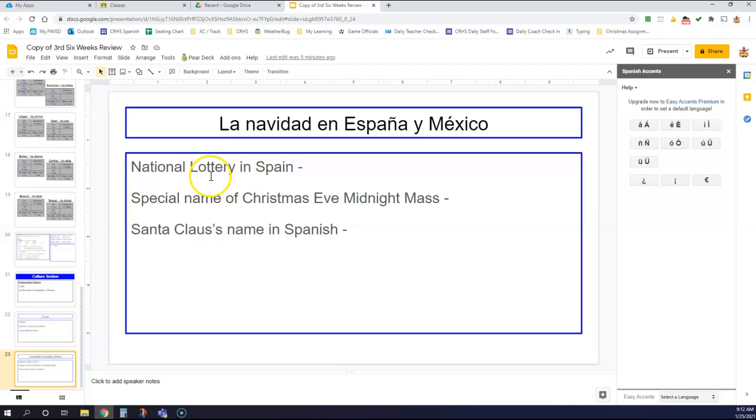La Navidad en España. So you can go back to that document. What is the name of the national lottery in Spain? It's got a funny nickname. Okay, the other special name. Oh, this is a whole name one. The special name of the Christmas Eve midnight mass. And then Santa Claus. What do they call Santa Claus in Spain?